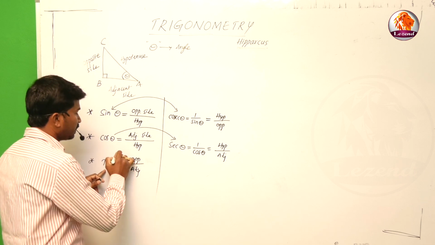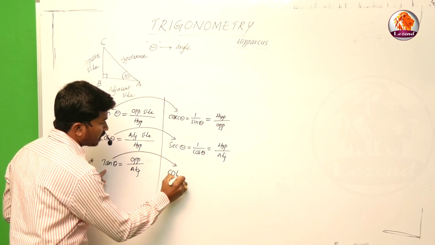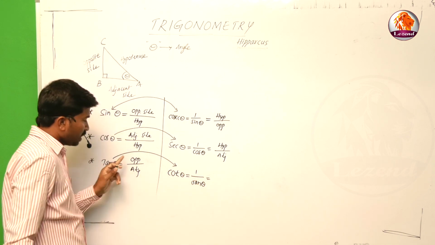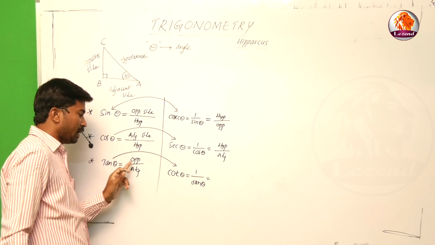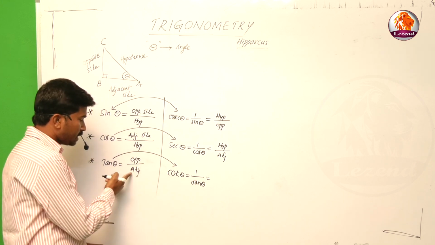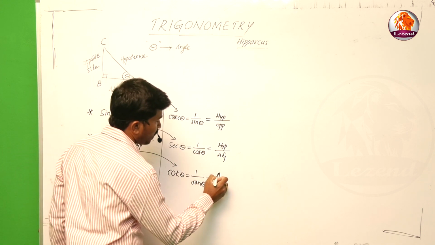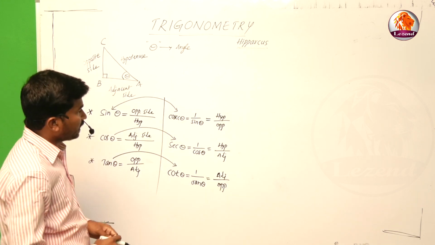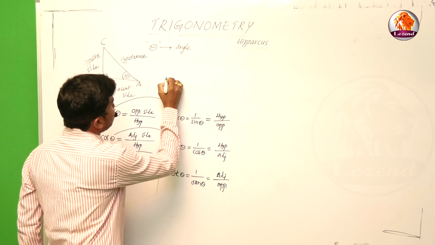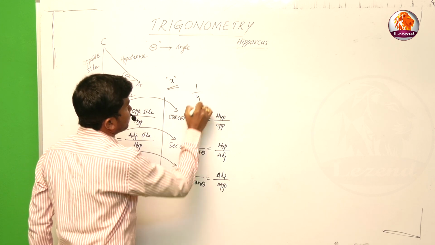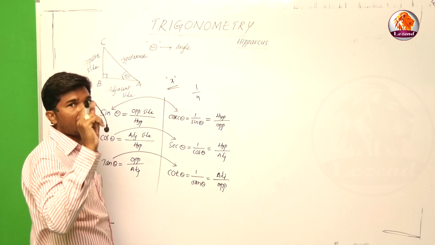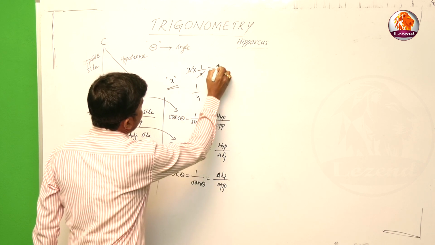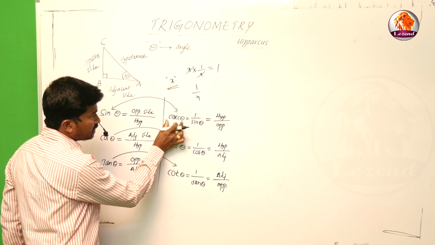Now the third one, the reciprocal of tan theta is cot theta. Cot theta is nothing but 1 by tan theta. We know tan theta is opposite side by adjacent side, so cot theta is adjacent side by opposite side. From these, just observe that if you take the variable x, the reciprocal of x is nothing but 1 by x. If you multiply the number and its reciprocal, the answer is always 1. For example, the number is x, its reciprocal is 1 by x, and after cancellation the answer is equal to 1. In the same way here also, cosec theta is equal to 1 by sin theta.